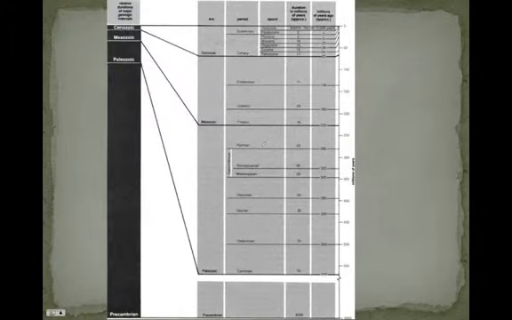Now, this is kind of a scaled representation of the 4.6 billion years. It's actually not perfectly to scale, and that's why you'll be doing a scale activity in class. But it's easy to see that the Precambrian easily occupies the majority of the time of the Earth. That's just because it took a long time.